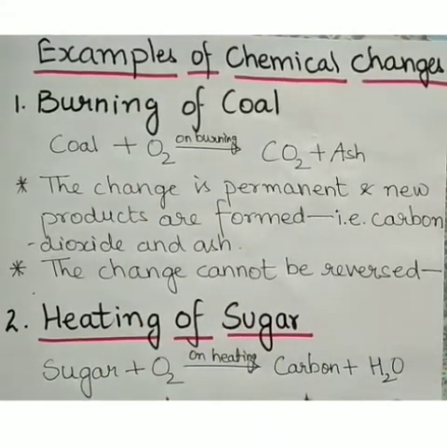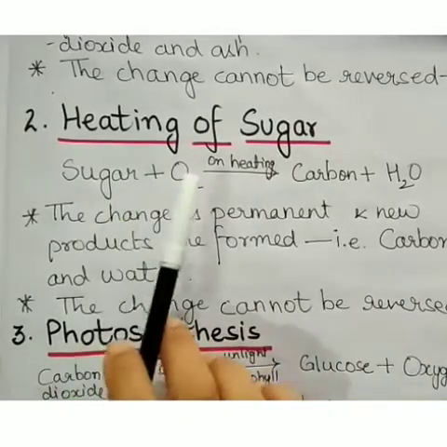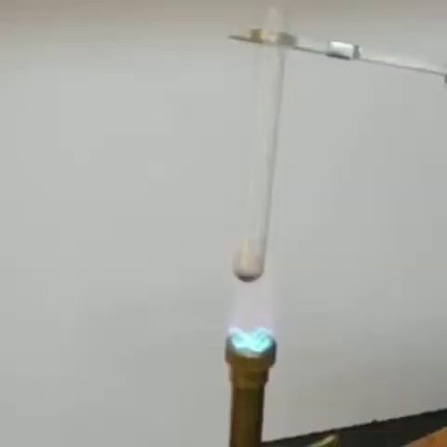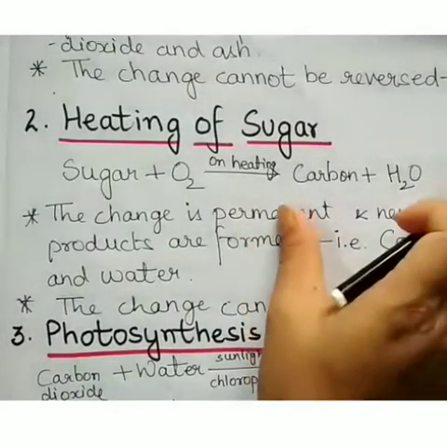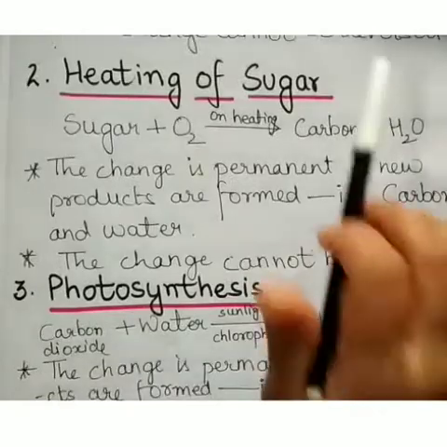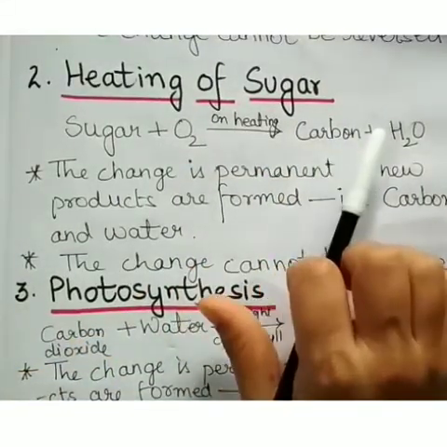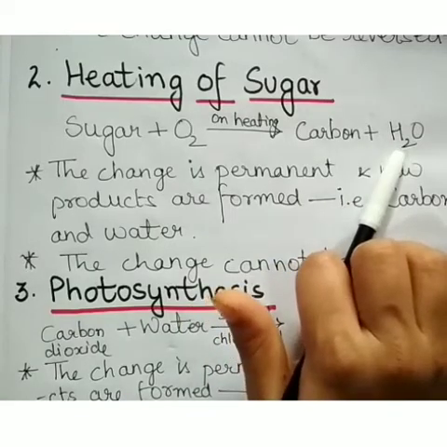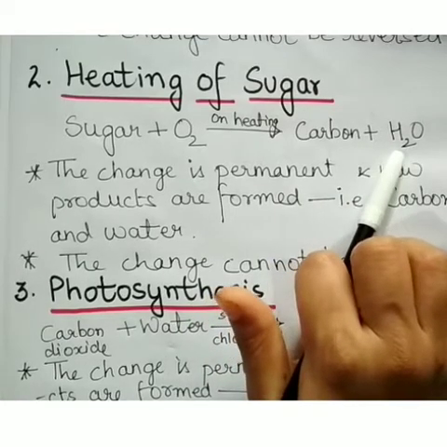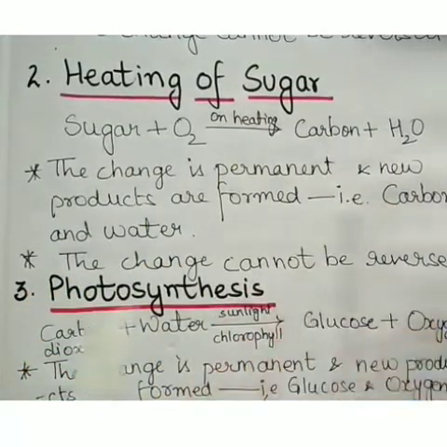The second example is heating of sugar. Sugar on heating gives out carbon and H2O. So you can see here new substances are formed, and the change is permanent. And third, the change cannot be reversed. That means carbon on recombining with H2O does not give back sugar. So the change cannot be reversed.